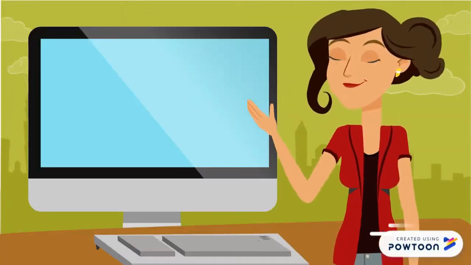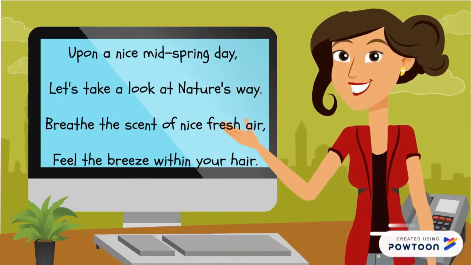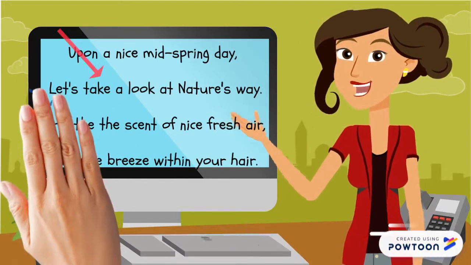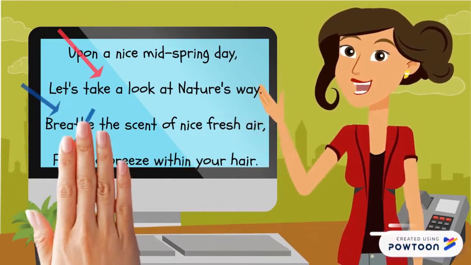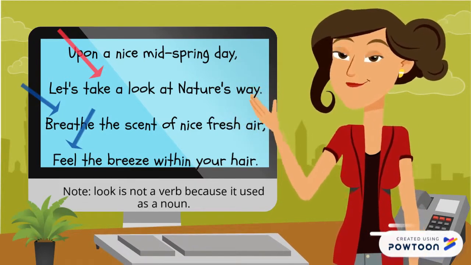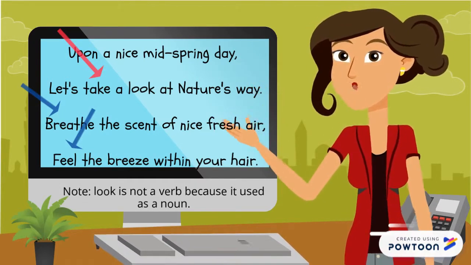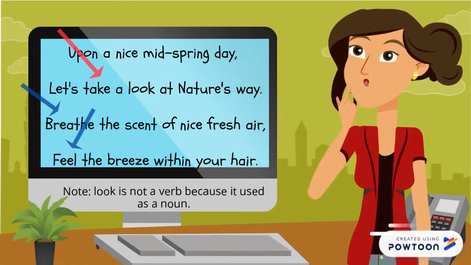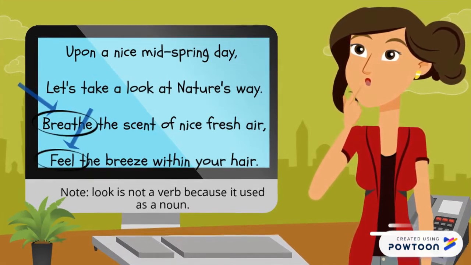To get a little pro in this topic, let's take one verse of the poem, highlight the verbs that you find, pick the verbs that use a sense during the action. So, in the first verse, there are 3 verbs: take, breathe, and feel. But what are the perceiving verbs? Yup! Breathe and feel are the verbs of perceiving. There's a sense to those words. Breathe, the sense of smell. Feel, the sense of touch.